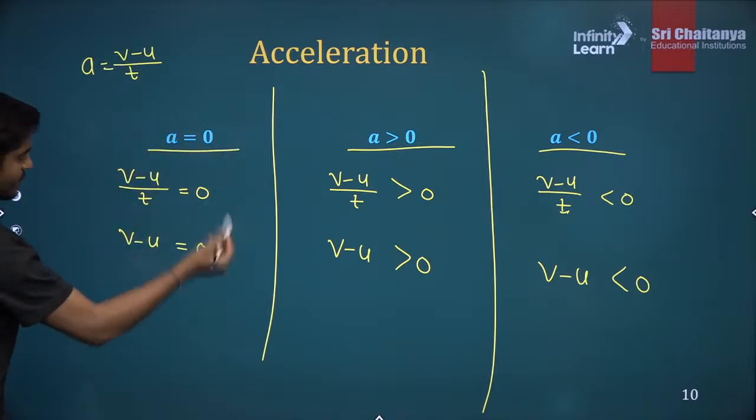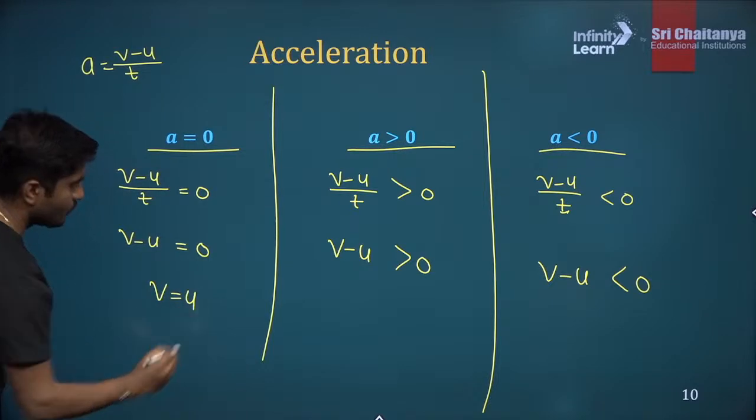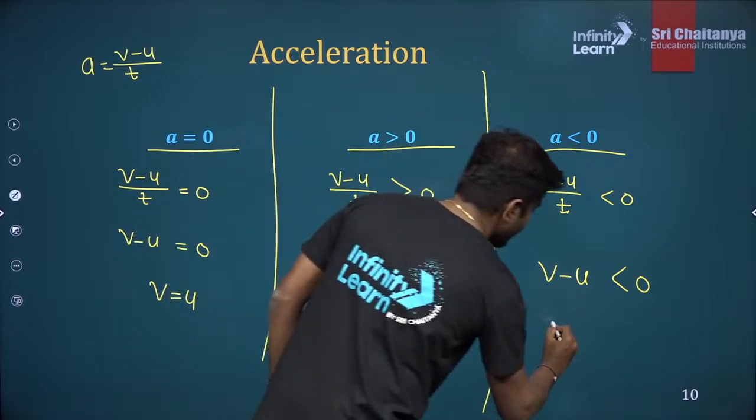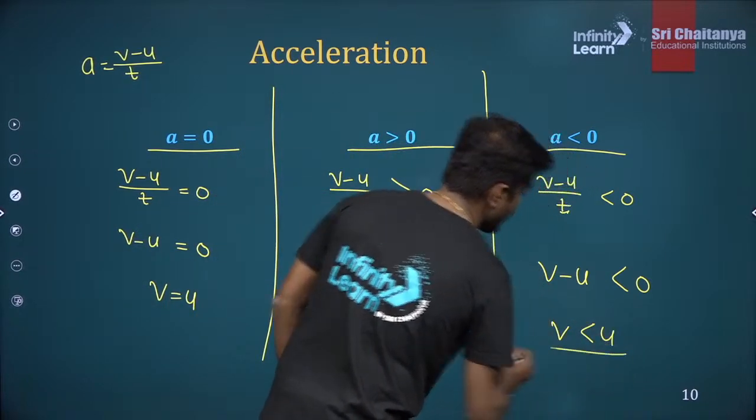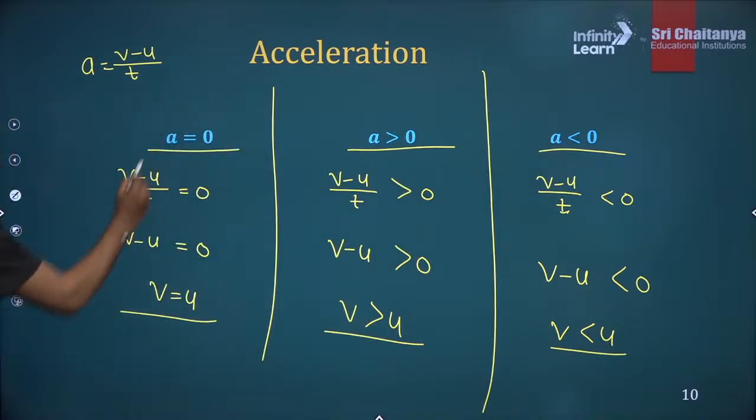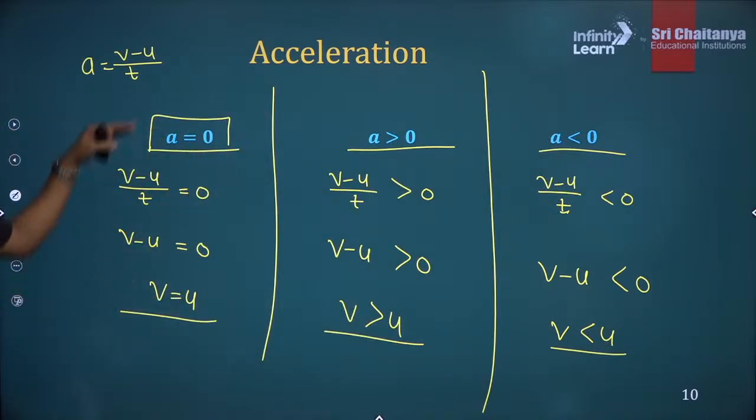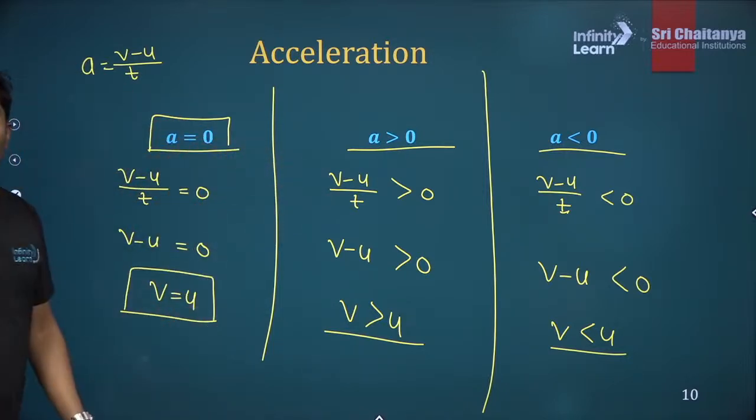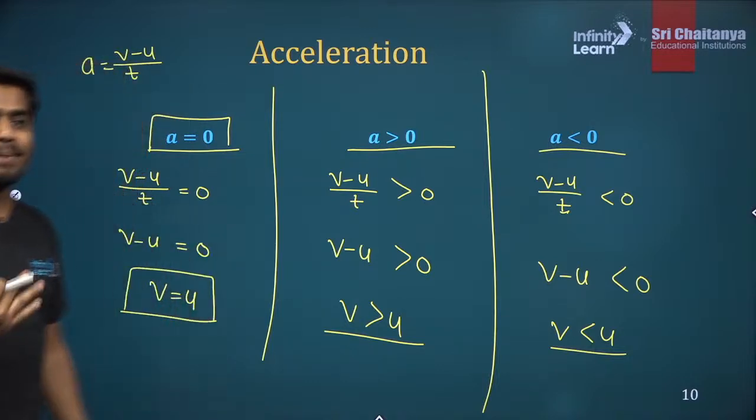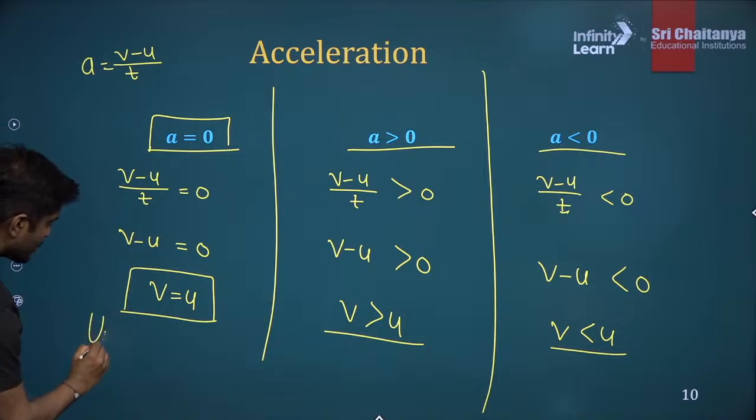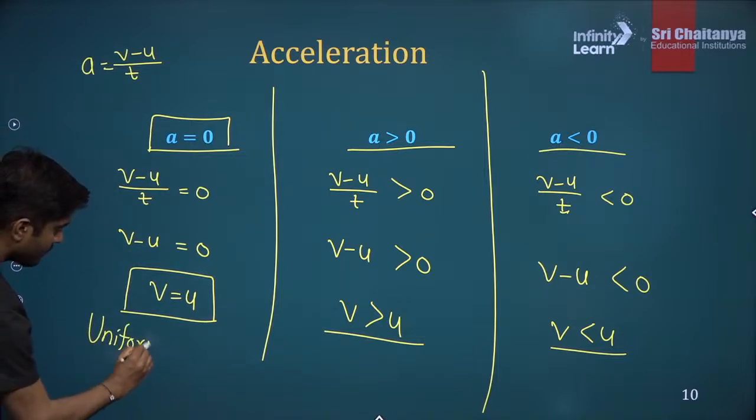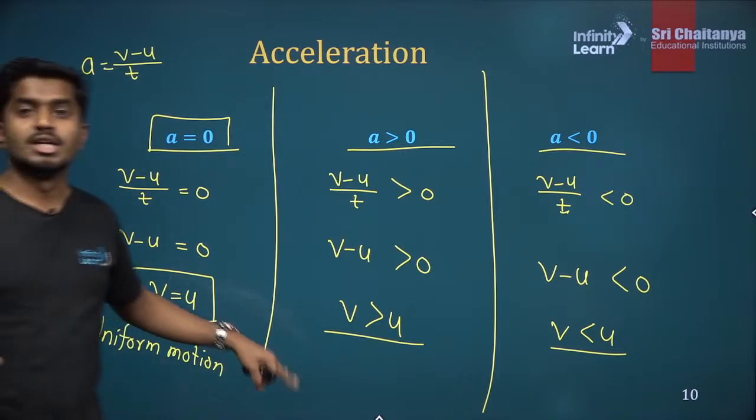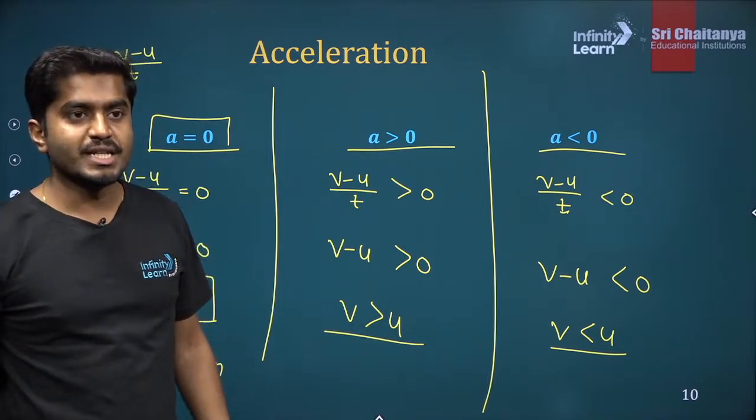So if you take the minus u to the other side, you will get v is equal to u. Here what will you get? v greater than u, and here v less than u. So now we got three different situations. If the acceleration is 0, then what will happen? That means the initial velocity and final velocity are equal. So that is an example of uniform motion. The object is moving in a uniform motion, so there is no change in the velocity.